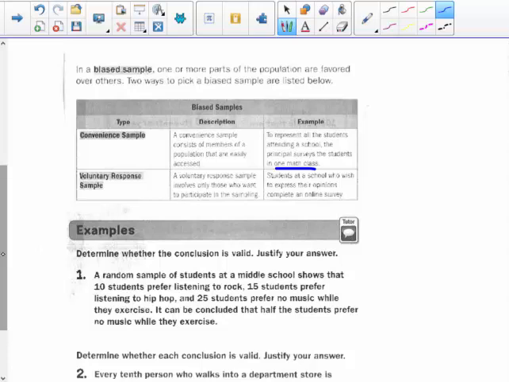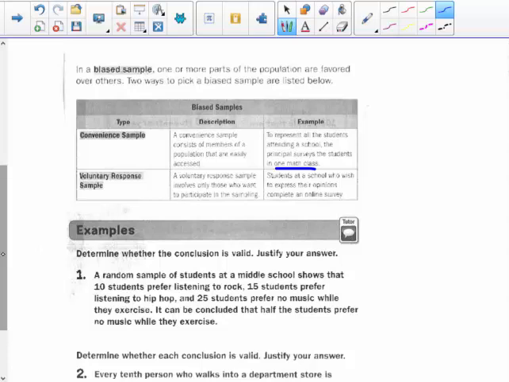Another one would be a voluntary response sample. A voluntary response sample involves only those people who want to participate. So you send out a survey and say, you can fill it out or not. Well, you might not get people to fill it out, and it might be people who are very passionate about whatever it is that you're trying to get a sample about. So if you wanted to get an exit poll at the election, and you're only asking people who voted for, let's say, Hillary Clinton, you might get a very passionate response there.